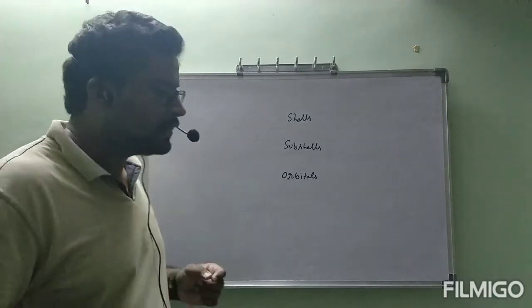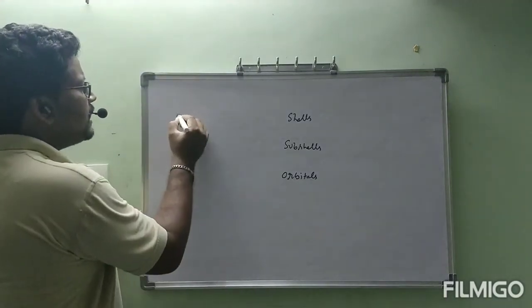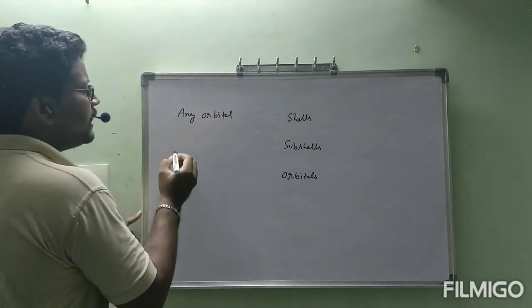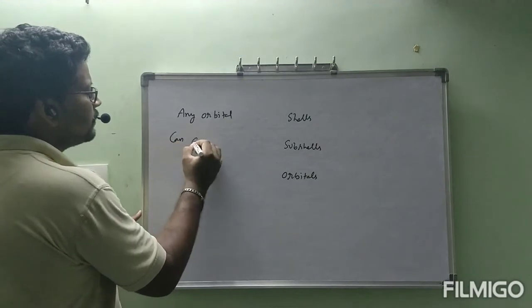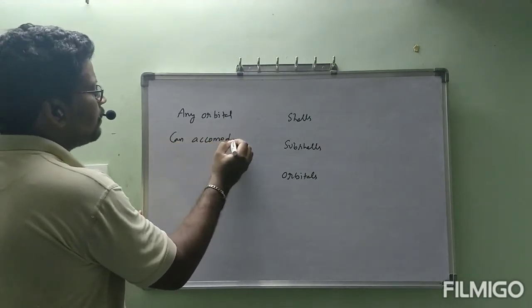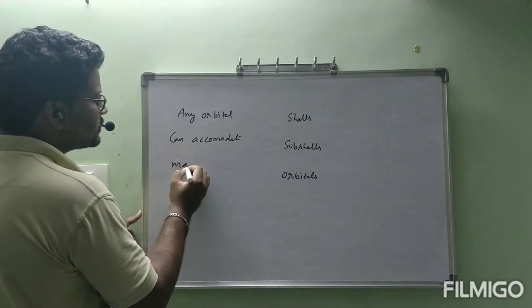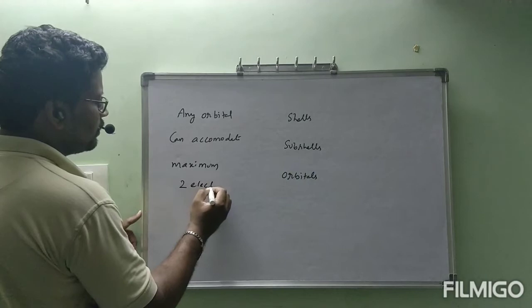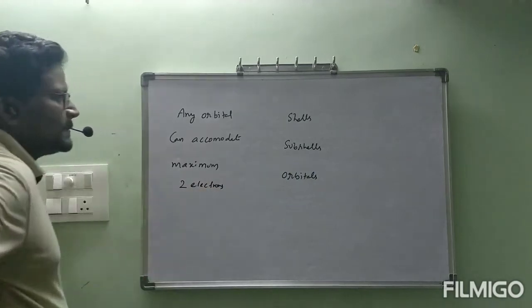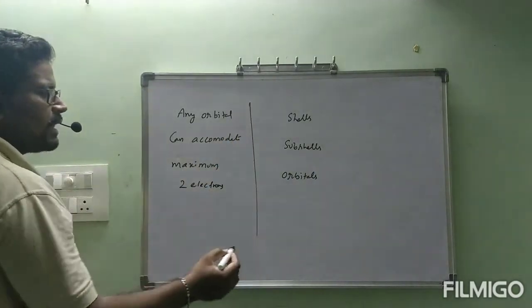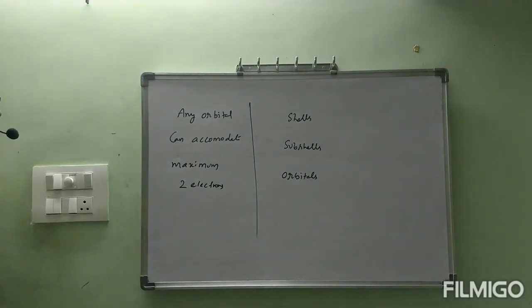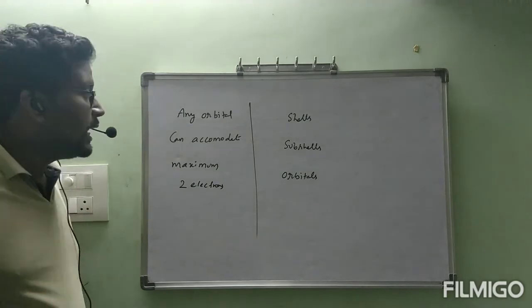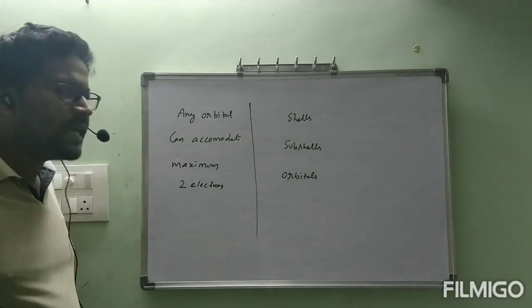Now the rule is: any orbital can accommodate a maximum of 2 electrons. Once again, what is the sentence I wrote on the board? Any orbital can accommodate a maximum of 2 electrons.